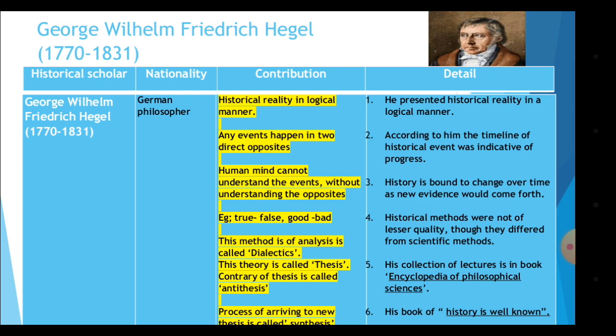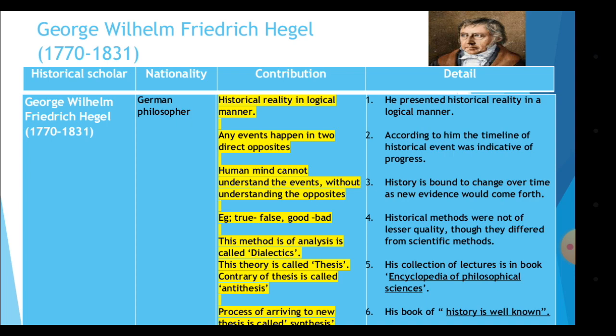This method of analysis is called dialectics. The theory is called thesis. The contrary of this theory is called antithesis. So he gave the method that is called dialectics. Then the theory is called thesis, and the contrary or opposite of the thesis is called antithesis. There are 3 points you are supposed to remember: dialectics, thesis, antithesis. The process of arriving at a new thesis is called synthesis. The fourth one is synthesis. When we give a certain outlook or a new point to that process, it is called synthesis.